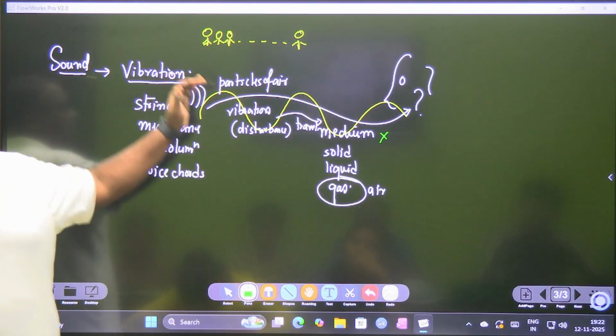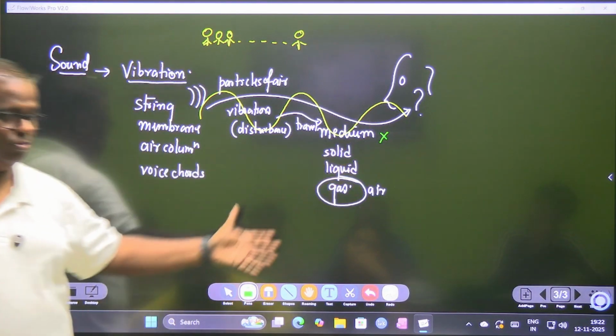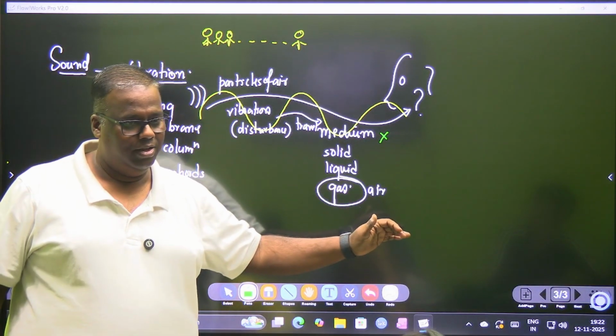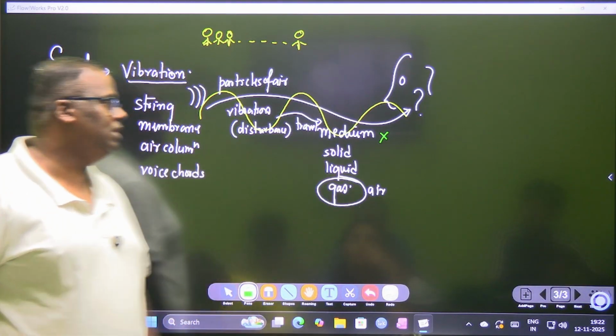whereas light, we will see, does not need any medium to travel. From the sun to the earth, there is an atmosphere, then there is space where there is no medium at all, but still light is traveling. However, sound cannot travel. So sound needs a medium to travel.